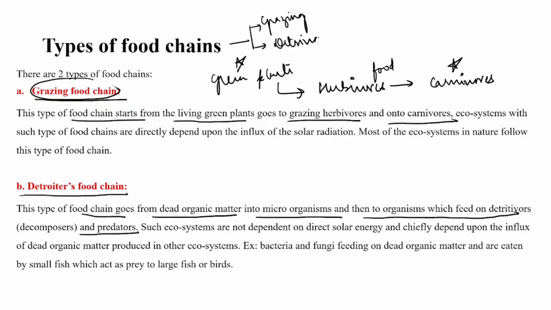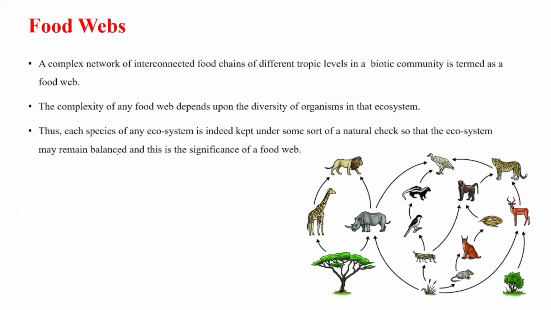Now what is grazing food chain? The one which starts from the green plants, we call it grazing food chain. And the one which starts with dead organic matter, dead organism, we call the detritus food chain. This is food web. What is a food web? A complex network of interconnected food chains of different trophic levels in a biotic community is termed as food web.